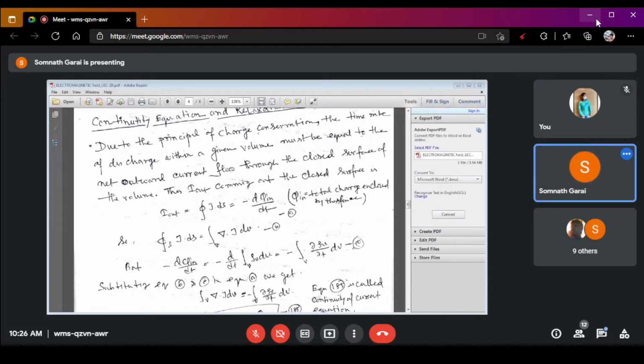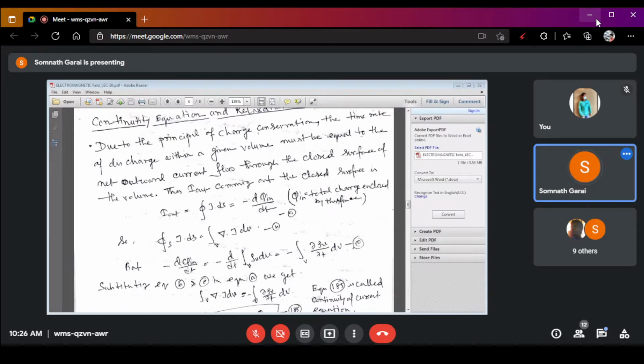J is the current density, ds is the differential area. It can also be expressed in the conventional equation, I out equals d/dt of q in.